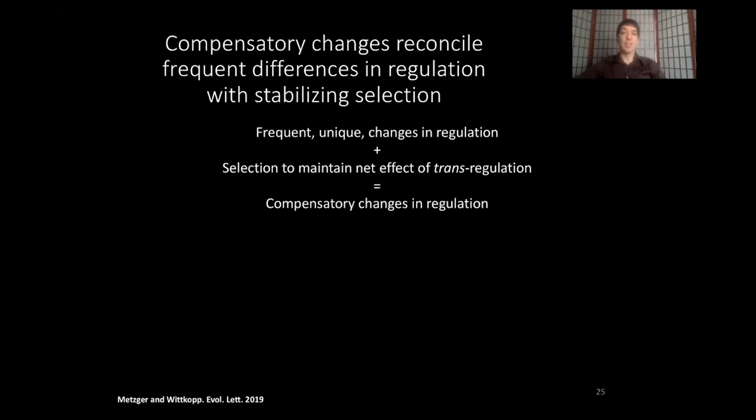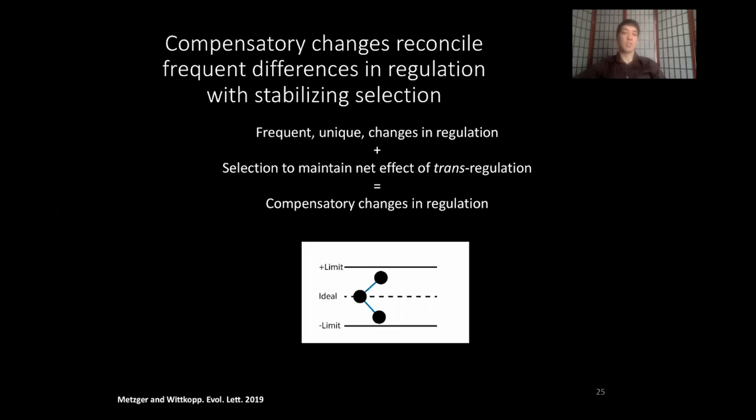All right. So from this information, we have a little bit of a paradox, in that we have frequent unique changes in regulation, yet selection to maintain the net effect of transregulation. The solution to this paradox is to view many of these regulatory changes as compensatory. For example, if you started at the center here at some ideal spot, and you could gain a mutation that altered your expression, either increasing or decreasing, and both would be fine, let's say the one that increased expression was the one that occurred.